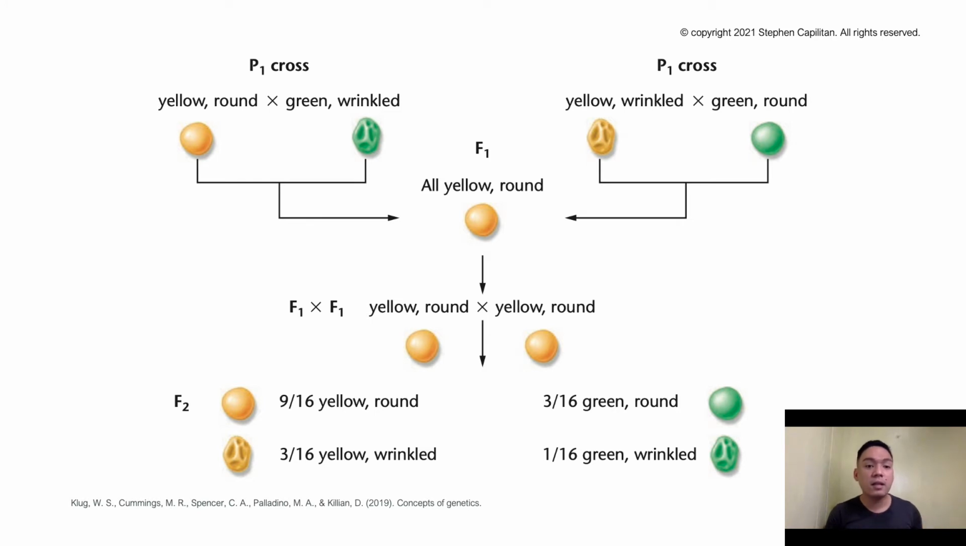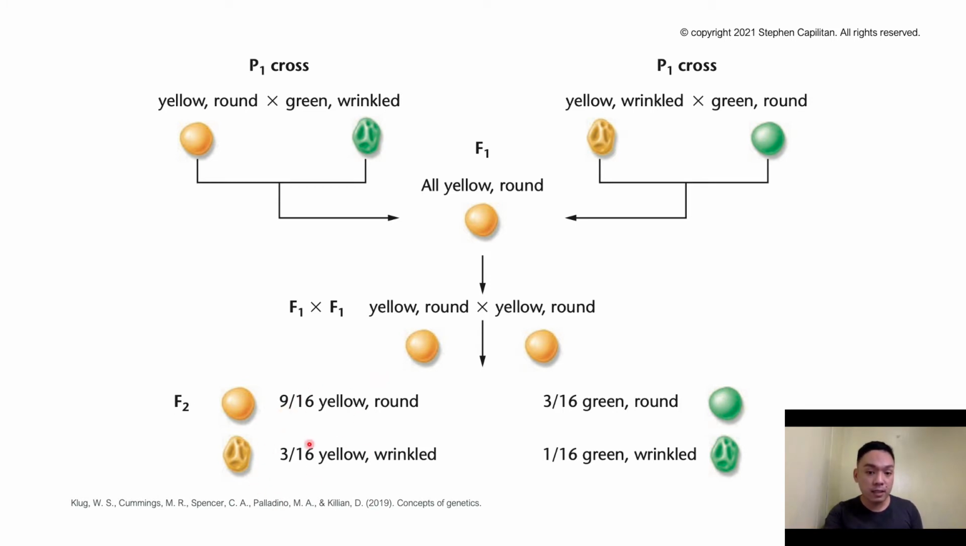So this is generating two crosses. The P1 cross will be yellow and round with green and wrinkled. The next cross will be yellow and wrinkled with green and round. So we have two different traits present here. Now we will cross these parents, and we're getting all yellow and round. All of the F1s are then self-fertilized, and we have results: yellow and round. Now in your F2 generation, we got these results.